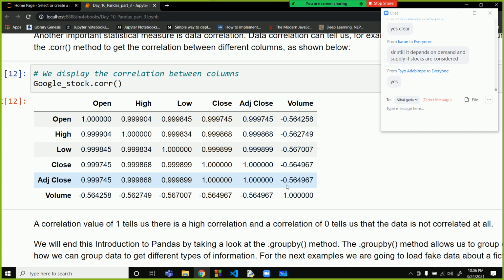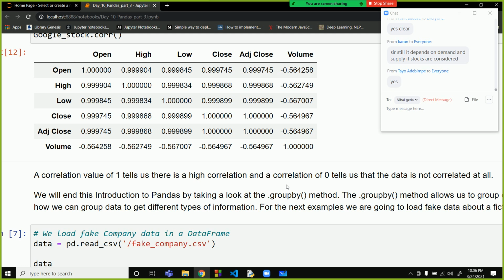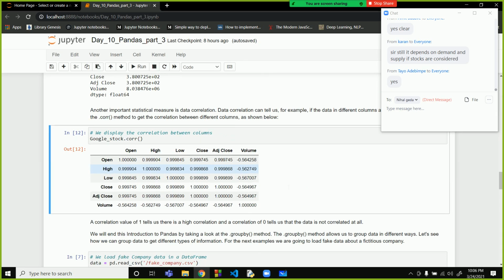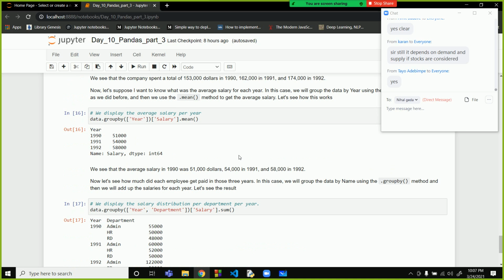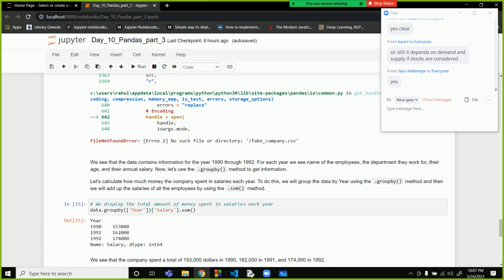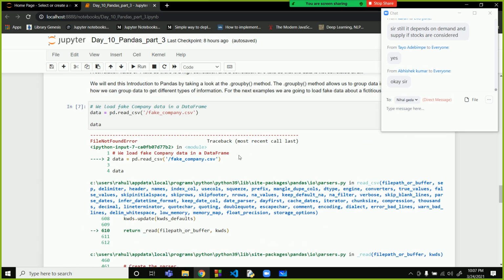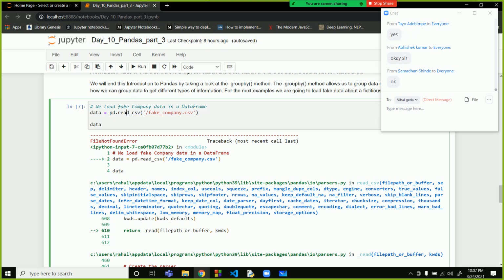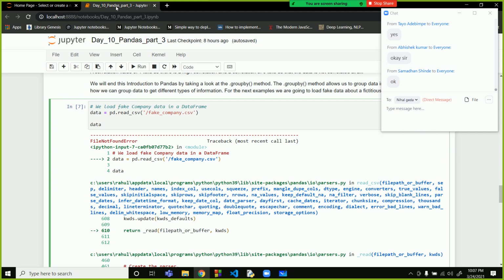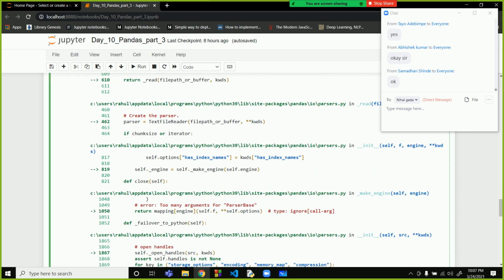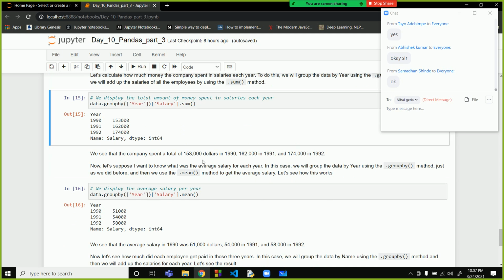Okay, so this is what we are going to study till now, only this much today. Tomorrow we'll learn about these 3-4 commands, when we get this data set. For now you can understand that pandas is complete, and next class if I get this CSV file, I will teach you. Otherwise we leave this part, it is not that important also.